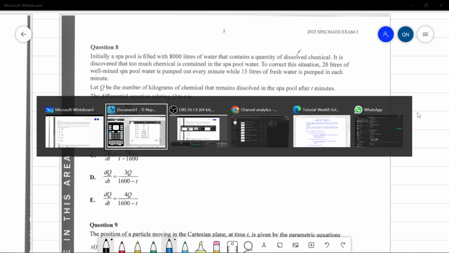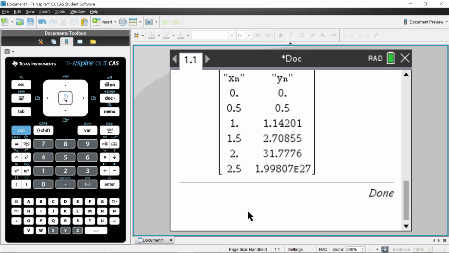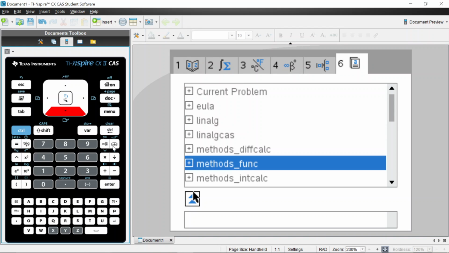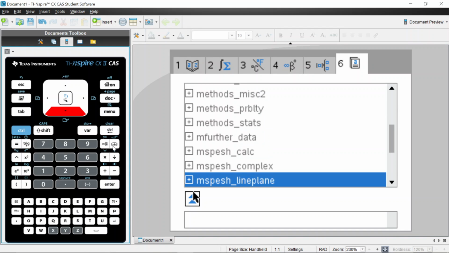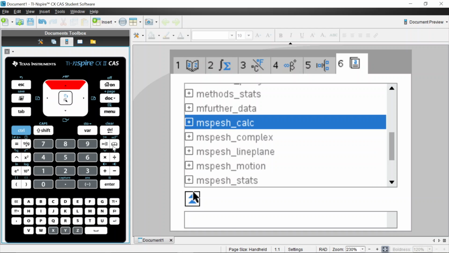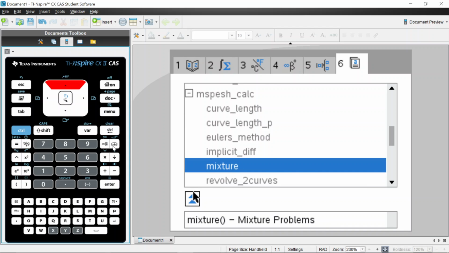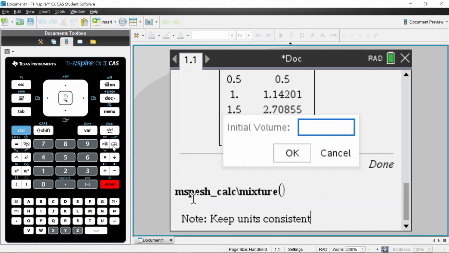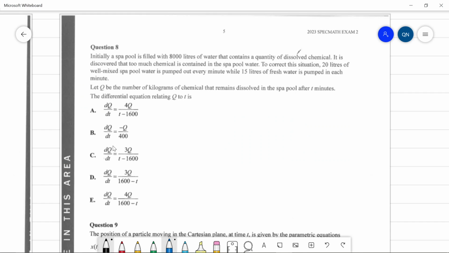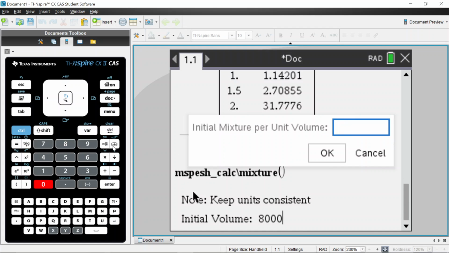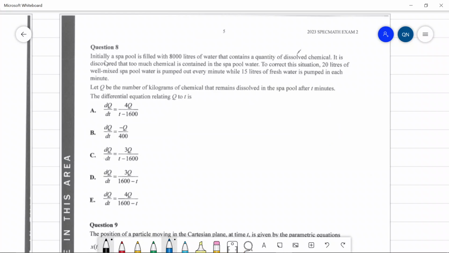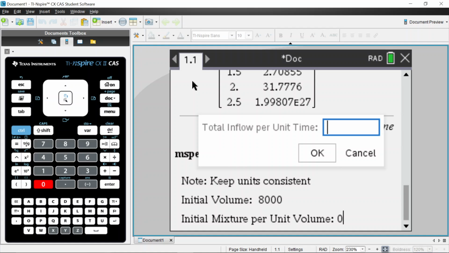Okay. I wonder if I can use my mixture program to do this. Because I'm going to be completely honest, I forgot how to do that. So let's see if this can save me. So it's calculus, and I'm going to go to mixture, run it. Initial volume, 800 liters. Initial mixture per unit volume. I'm just going to go with 0. There's nothing, because we don't really know.